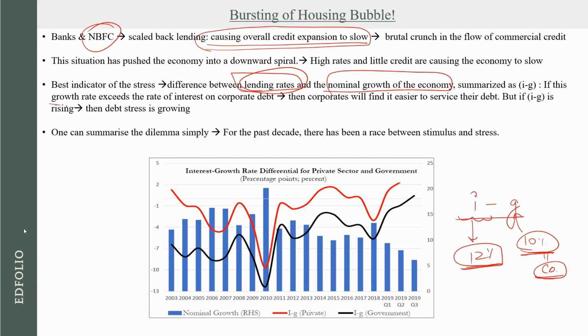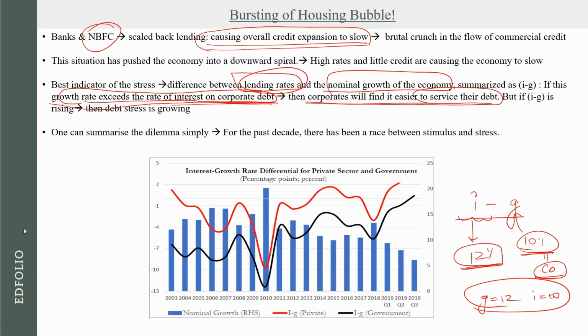So if the growth rate exceeds the interest on corporate debt, then the corporates will find it easier to service their debt. अगर ये growth rate जो है अगर ये 12% का और interest rate 10% का हो, then the companies will be able to service their debt. But if this is rising, that means if interest rate is more than your growth rate, then there will be more of debt stress.